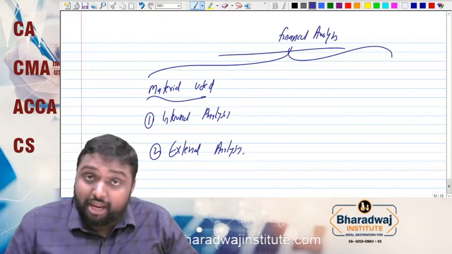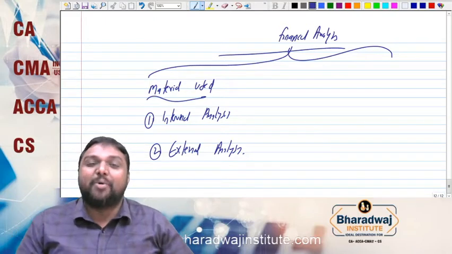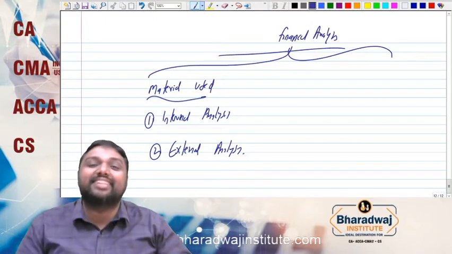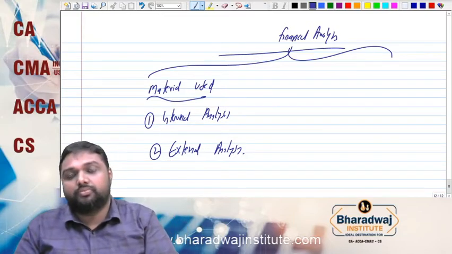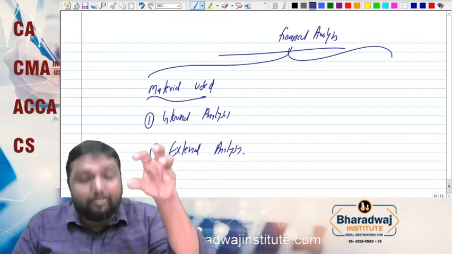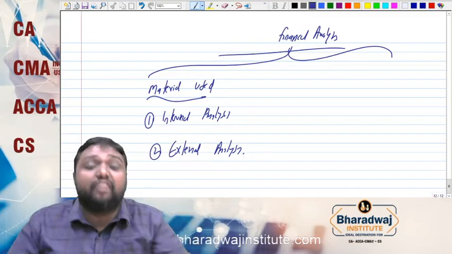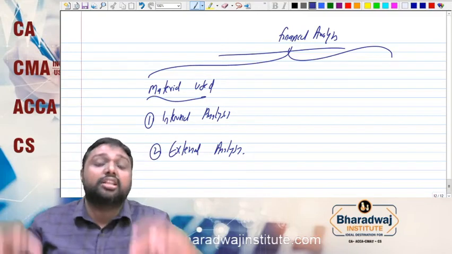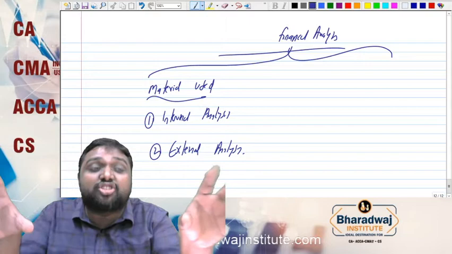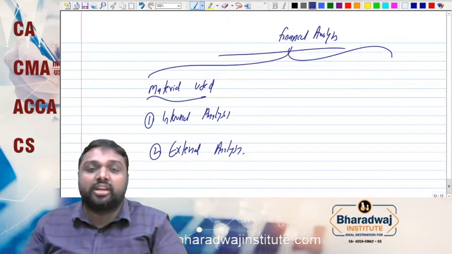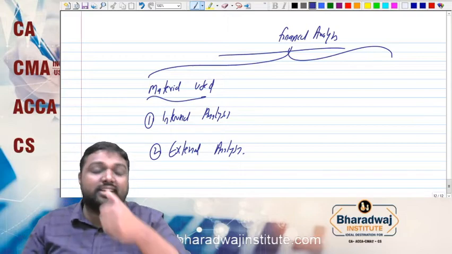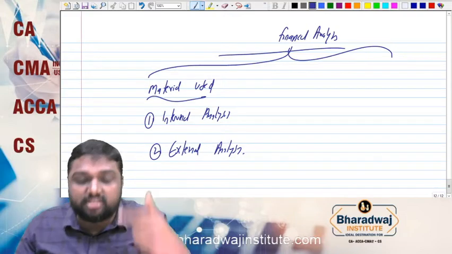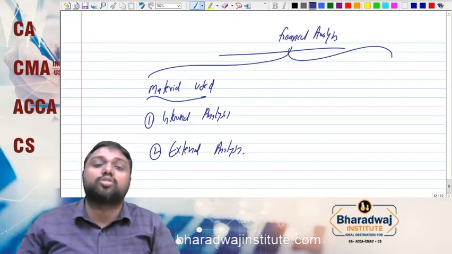What is meant by internal analysis? What is meant by external analysis? Internal analysis means the financial performance analysis done within the organization, by a person who can access the financial information. It is done by internal employees or internal auditors who can access the books of accounts.